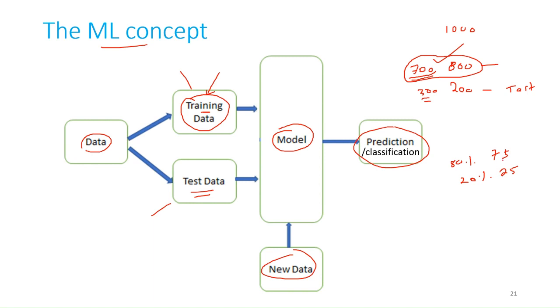Usually these are the recommended percentages in which we can split the data into training and testing. Okay, so this 800 is 80 percent and 200 is 20 percent of 1000. This is how we will divide the entire data into training and testing data.